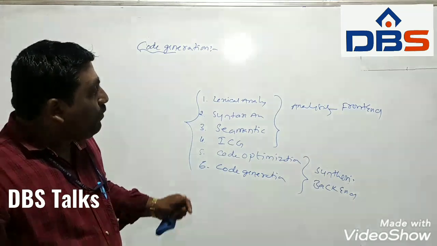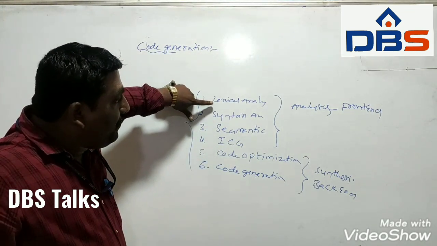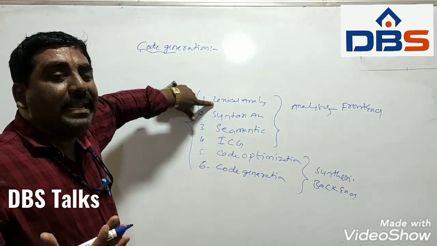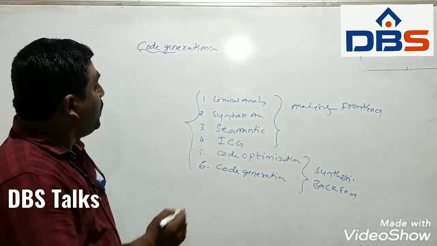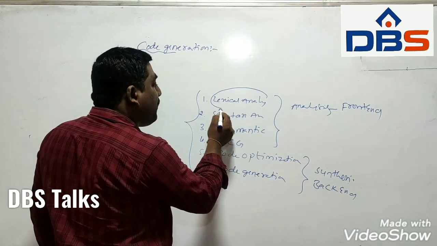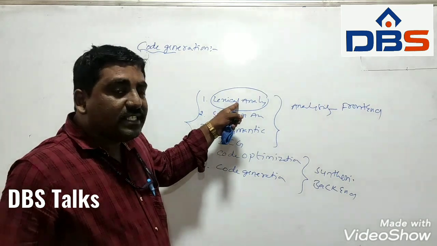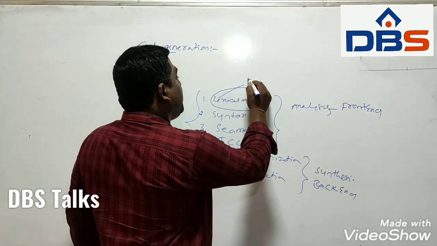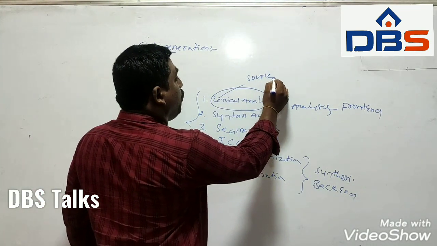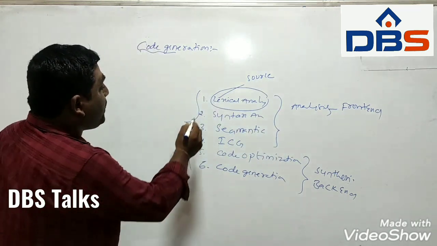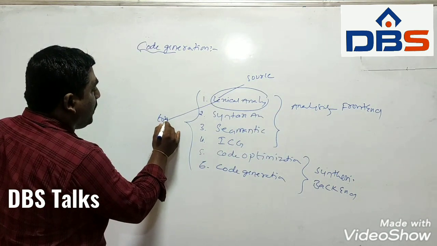code generation. Here each and every phase will take some input and give some output. The lexical analysis phase will take the source program as input, and it will give a stream of tokens as output.